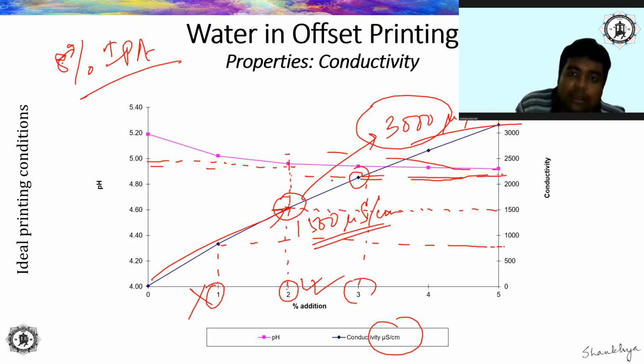These particles are going to increase the total amount of dissolved solids in the dampening solution. Now if the total dissolved solids in the dampening solution increase, what is going to happen to the conductivity? It is going to rise up, even if you don't replenish, even if you do not add or replace the fountain solution. It's going to rise up because of all these materials being added to the dampening solution in the course of time.